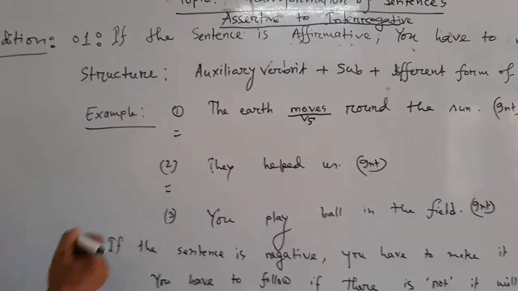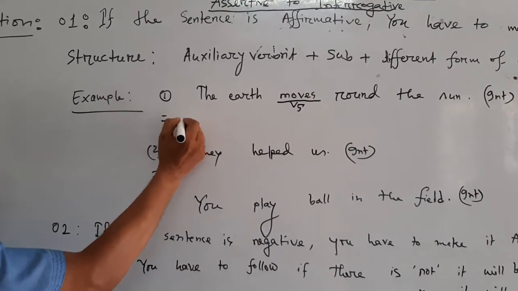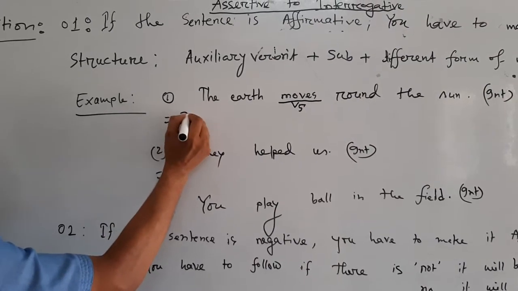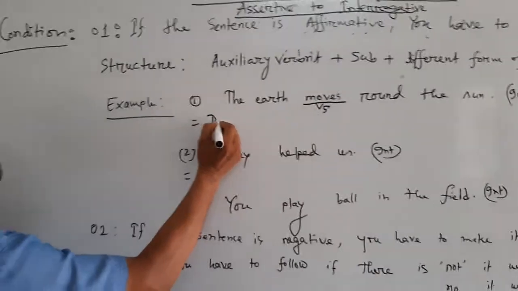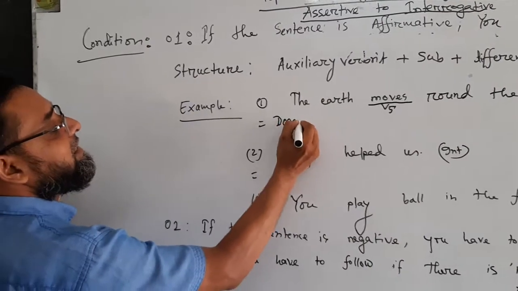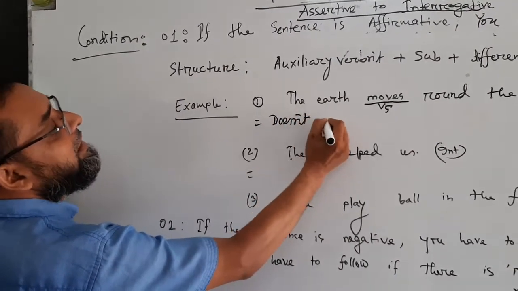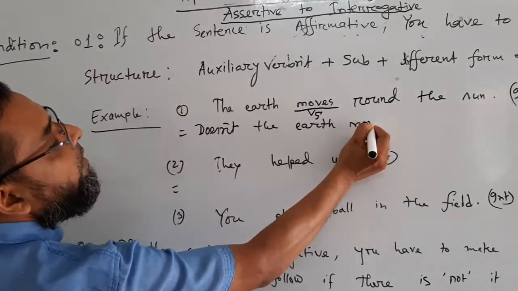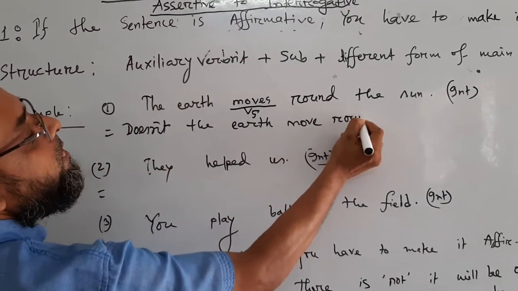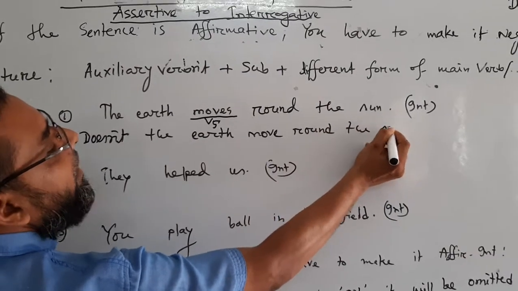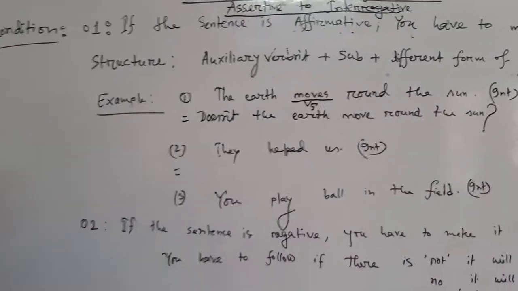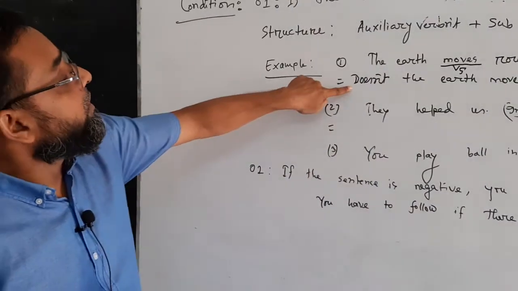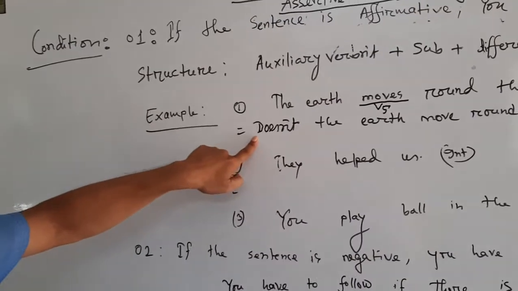If it is verb 5, you have to find out an auxiliary verb, does. Doesn't the earth move around the sun?